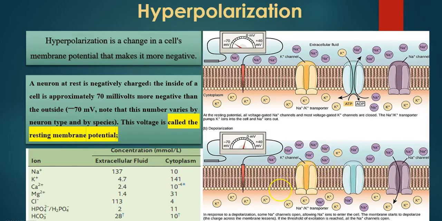Some channels become opened, which are called the sodium and potassium channels. Sodium goes inside of the cell and potassium goes outside of the cell. 3 sodium go inside of the cell, 2 potassium go outside. In that way, the negative charge inside of the cell becomes positive. Ultimately, both inside and outside of the cell will be neutral, which in the depolarization we see here is 0 millivolt.